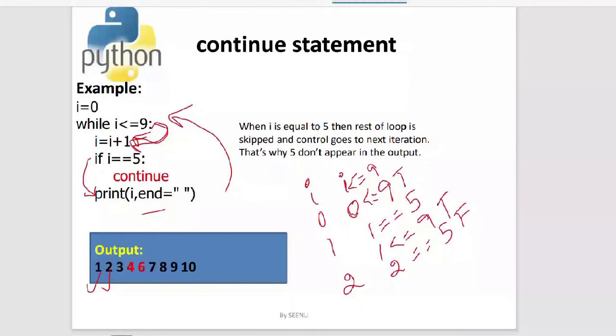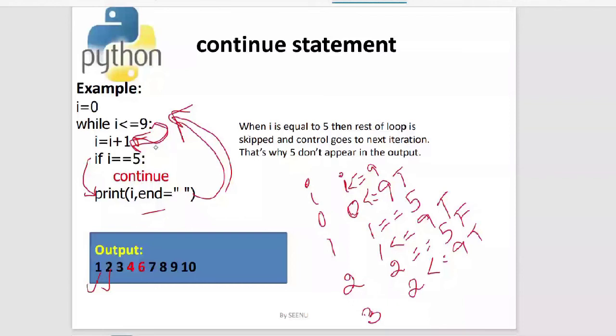In the next iteration, what is the value of I? It is 2, so it checks the condition 2 is less than or equal to 9. This condition is true, so it again enters into the while loop. I increments and the I value becomes 3. Then we are checking the if condition, 3 is equal to 5. The condition is false, so it prints 3 on the screen and goes for the next iteration.